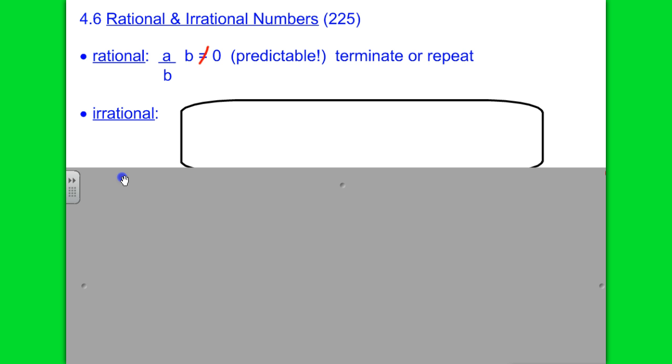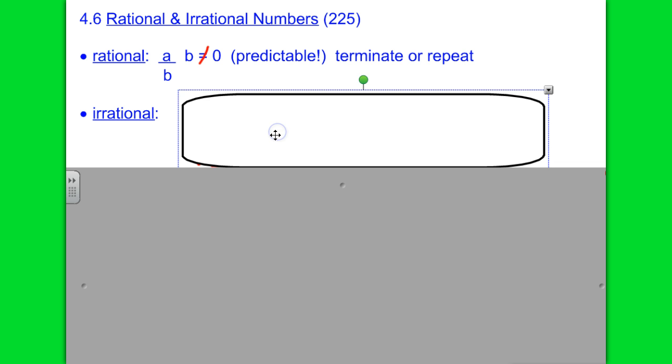Then we have the whole set of irrational numbers. Sometimes it's best to think of a definition of an opposite thing. Rational and irrational are opposite, right? By looking at the definition for the first thing, if a rational number terminates, then an irrational number doesn't terminate, which means it never ends. It goes on forever. And if a rational number repeats, then an irrational number never repeats. If a rational number is predictable, then an irrational number is unpredictable.